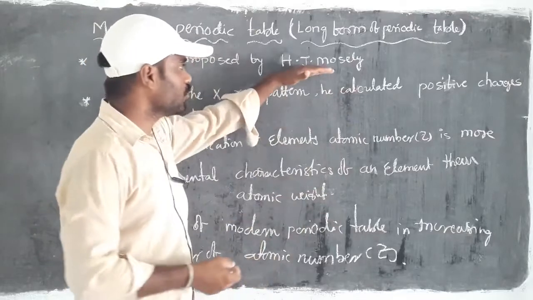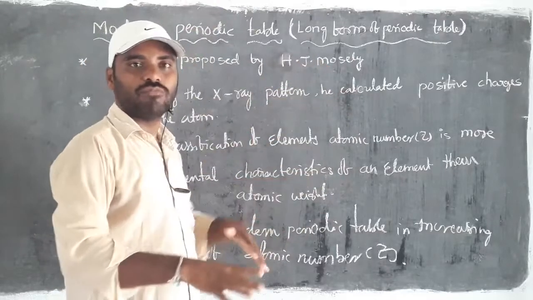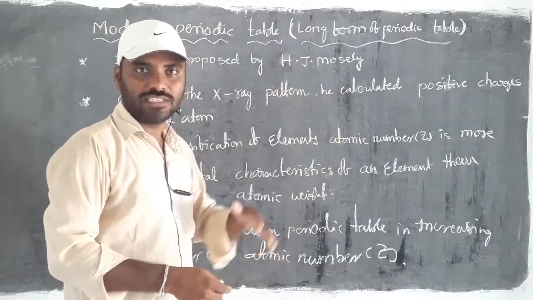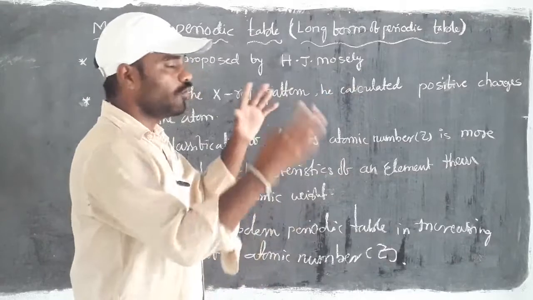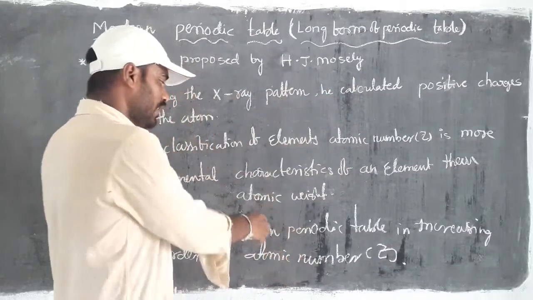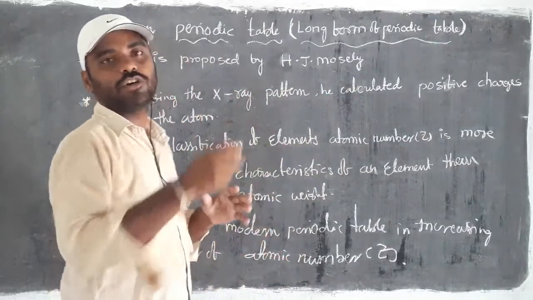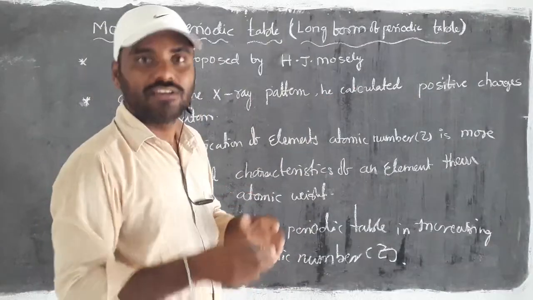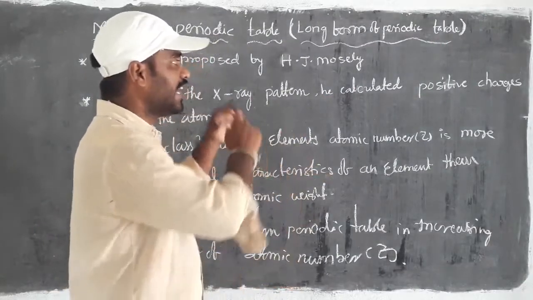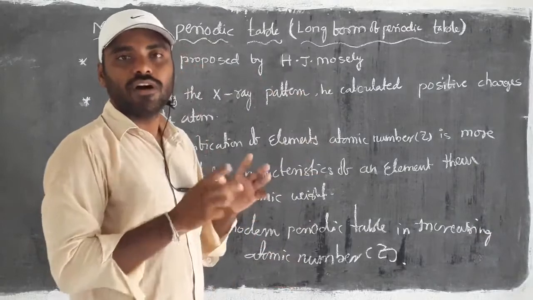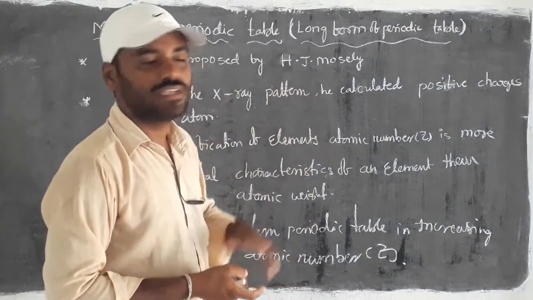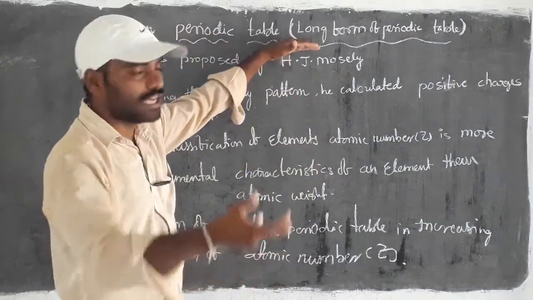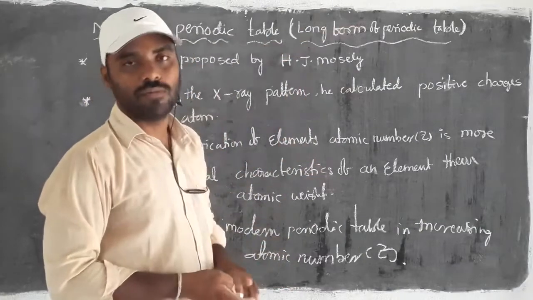But mostly to overcome the problems faced in the previous classification models, the consideration of increasing order of atomic numbers was used. From that, an exact form of classification of elements was designed, which we consider as the long form of periodic table.